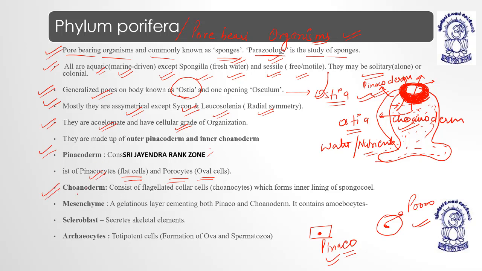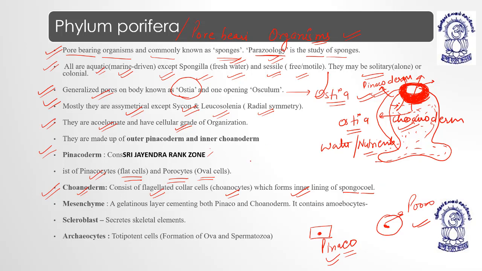Then we have choanoderm. Choanoderm is the inner lining. The inner lining has flagellated cells, which are known as choanocytes. These flagellated cells line the inner part of the sponge, and it is the choanoderm which lines the so-called cavity of sponges, which is known as the spongocoel. Actually, it is not a body cavity. It is just a passage to help the flow of water and nutrients through it, right?